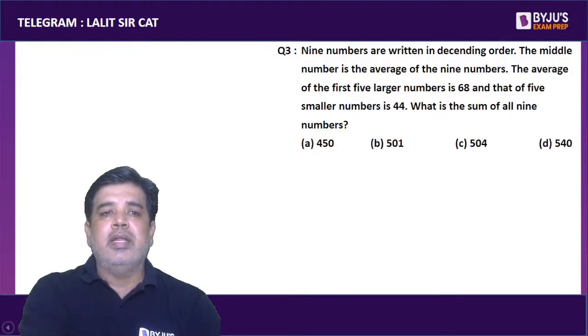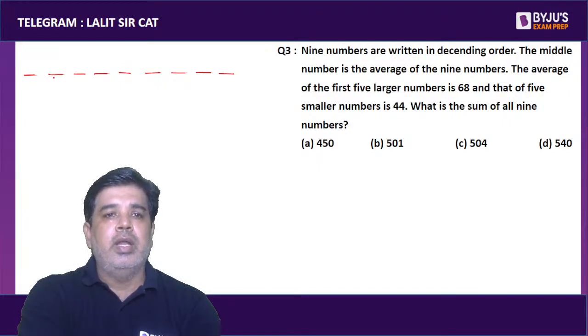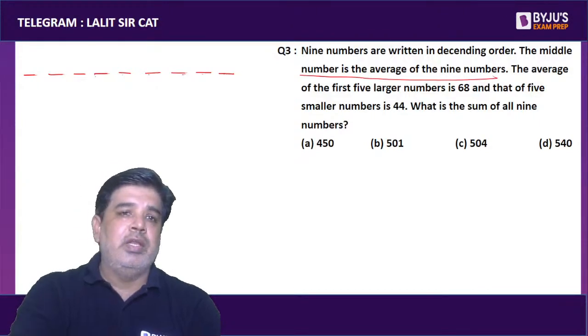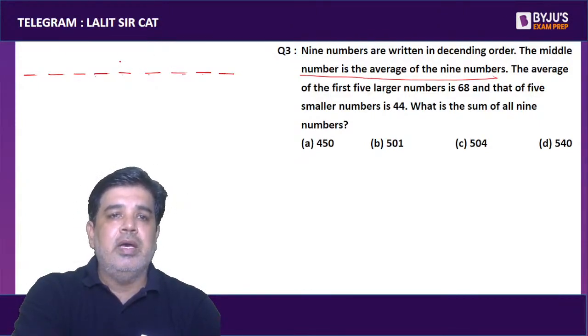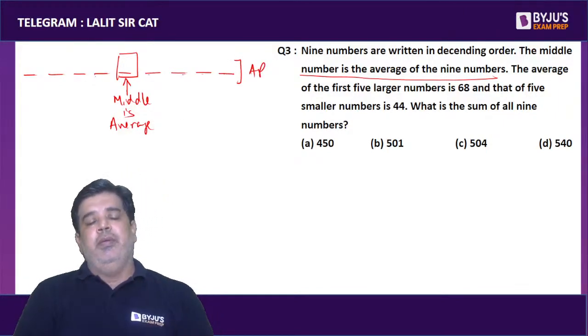Nine numbers are written in descending order: 1, 2, 3, 4, 5, 6, 7, 8 and 9. The middle number is the average of the 9 values, and the middle number is the average in case the terms are in AP. It means this complete data is in AP.